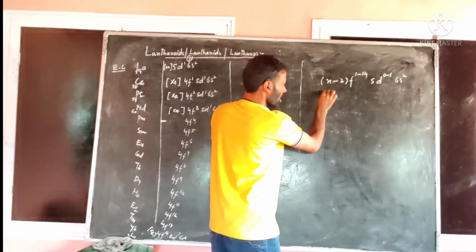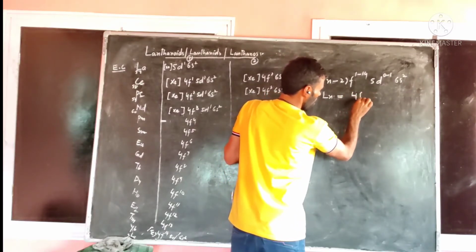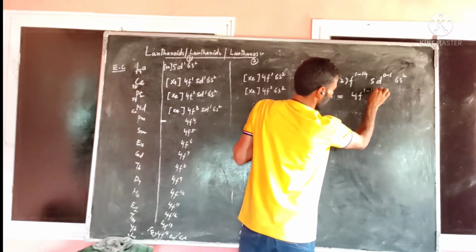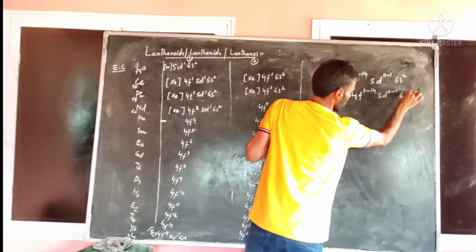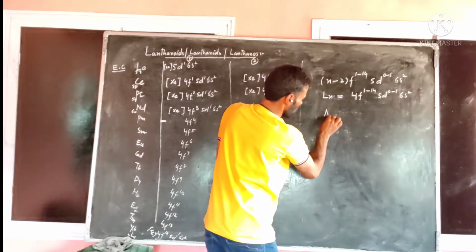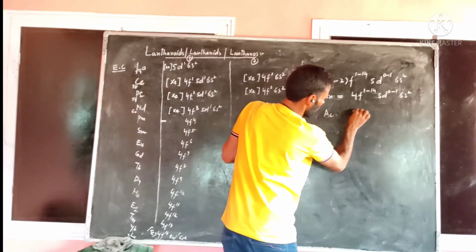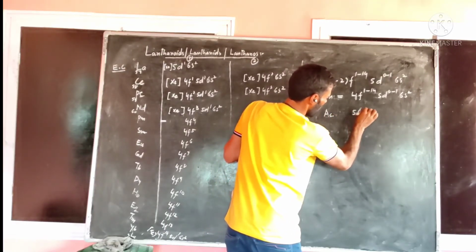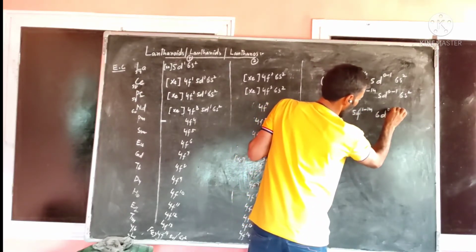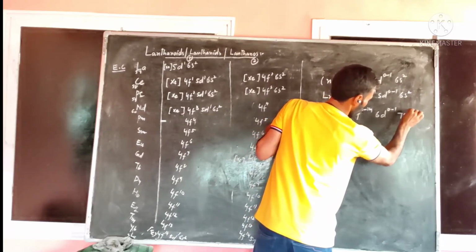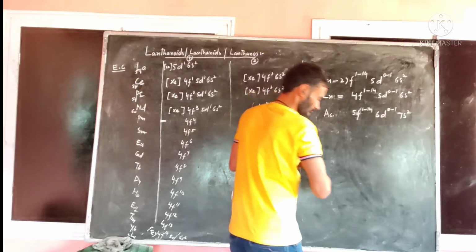We know in the case of lanthanides, the electronic configuration is 4f 1 to 14, then 5d 0 to 1, then 6s2. In the case of actinides, the electronic configuration is 5f 1 to 14, then 6d 0 to 1 and 7s2. So this general configuration is for both lanthanides as well as actinides.